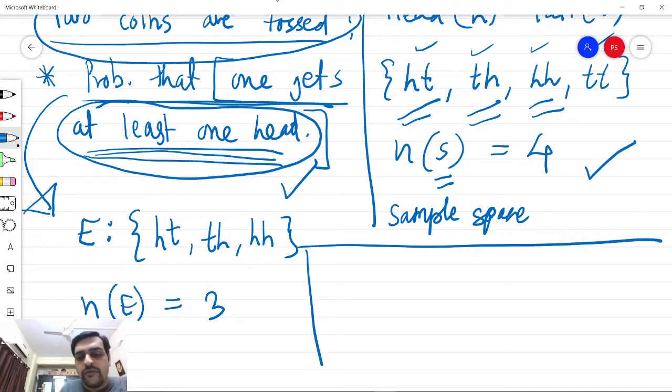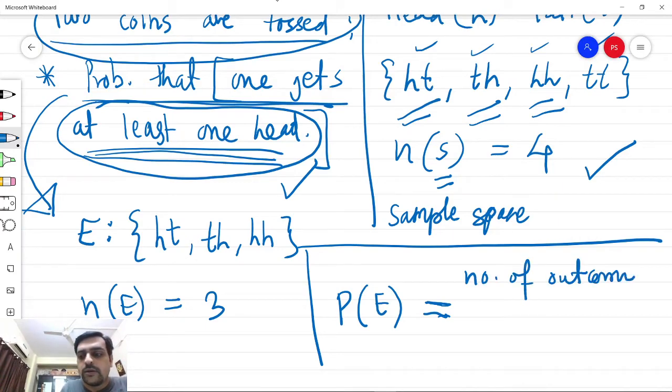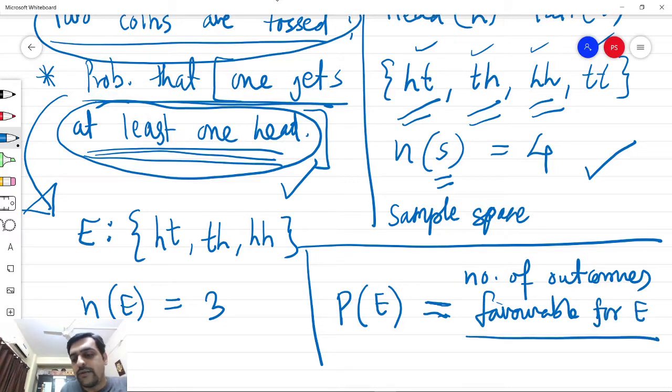Now we define the probability of this event E. This is according to the definition of probability, that number of outcomes favorable for E, that is the event under consideration, divided by total number of outcomes, that is the number of outcomes corresponding to the sample space.